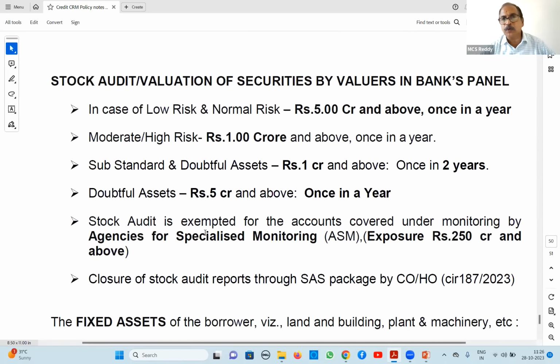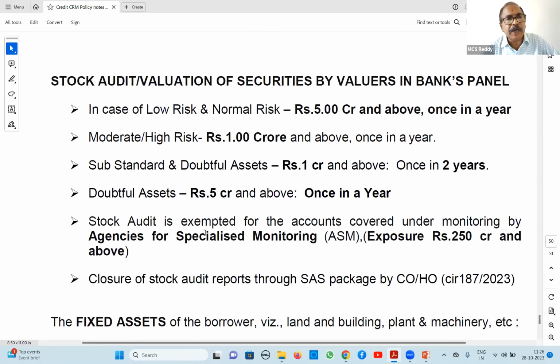Stock audits. We call it valuation of securities by valuers in bank panel. Normally, these valuers in bank panel, circle office, GM, they will appoint this valuers in panel. At head office level, again, it will be taken by concerned. So valuation may, in case of low risk and normal risk accounts, 5 crores and above, applicability is 5 crores and above.